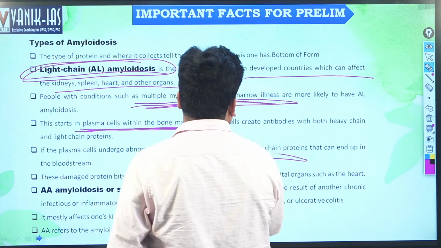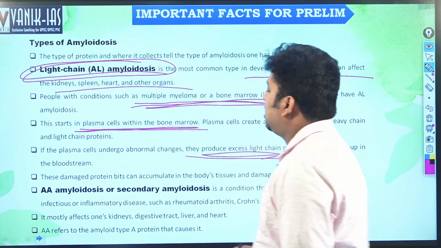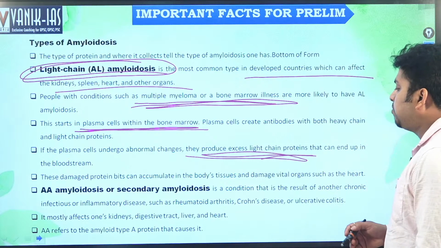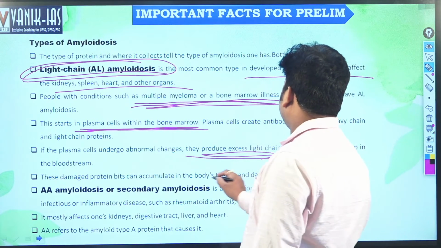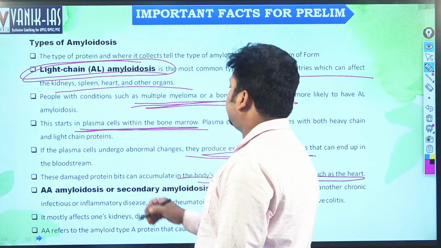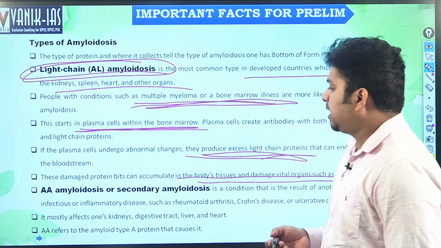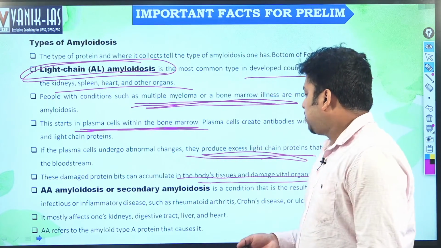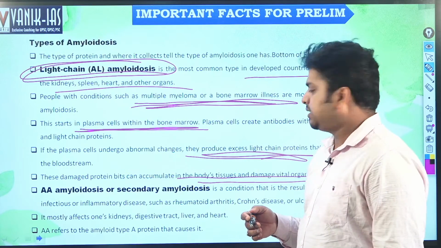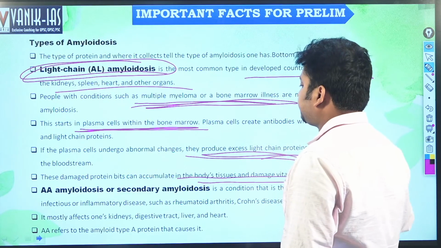So these excess light chain proteins accumulate, and these damaged protein bits can accumulate in the body's tissues and damage vital organs such as the heart, right?